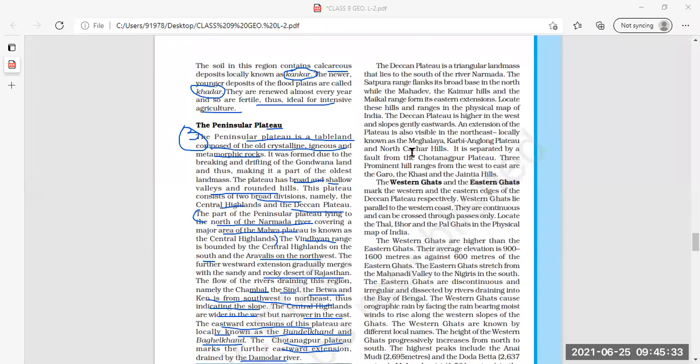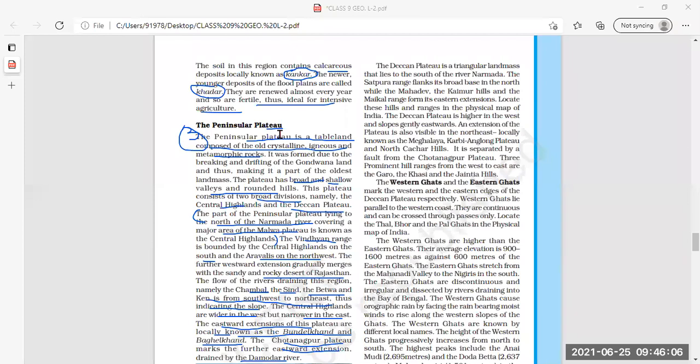Now, in a previous class, we have already started the peninsular plateau, and I hope you have understood what the peninsular plateau is. Can anybody tell me? Peninsular plateau is stable and composed of the old crystalline, igneous, and metamorphic rocks. Yes. And the peninsular plateau is also divided into two broad divisions. Which are those? Two divisions.